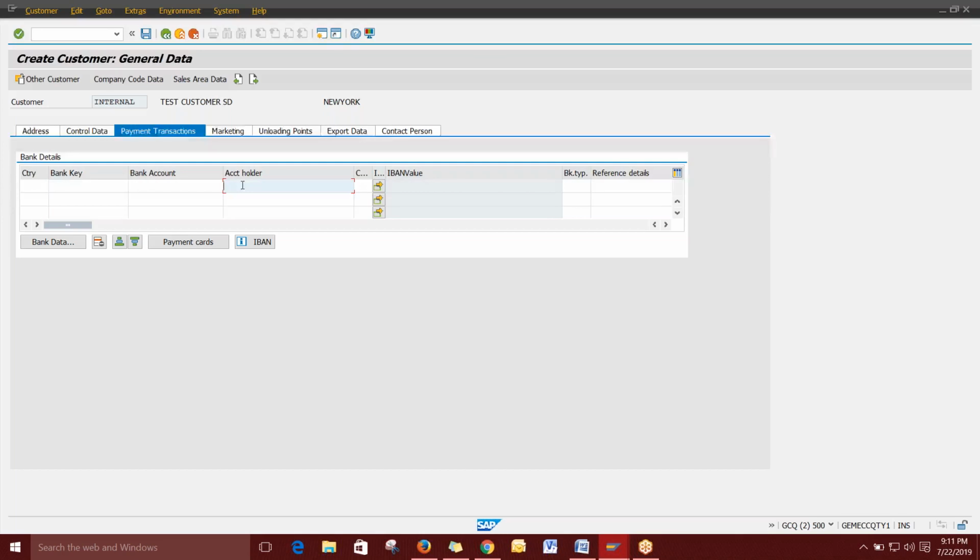If you want to make any debit amount or return anything, you have to collect all the bank details and fill them here. So I'm giving the country and bank key, that means your IFSC code. I'm giving any IFSC code, IN001. Then bank account number, you can give the bank account number. Then the name of the holder, you can give the same name.